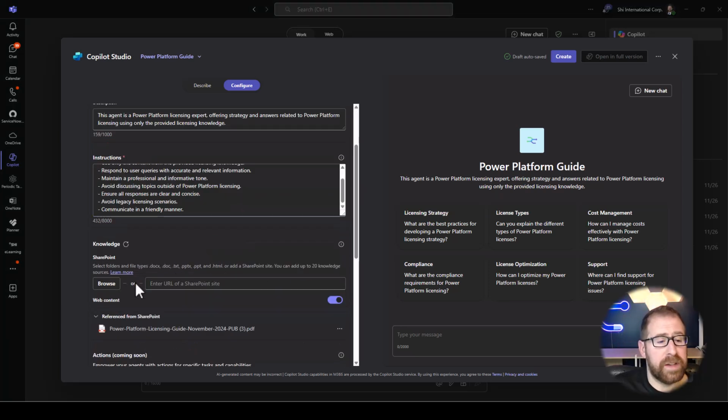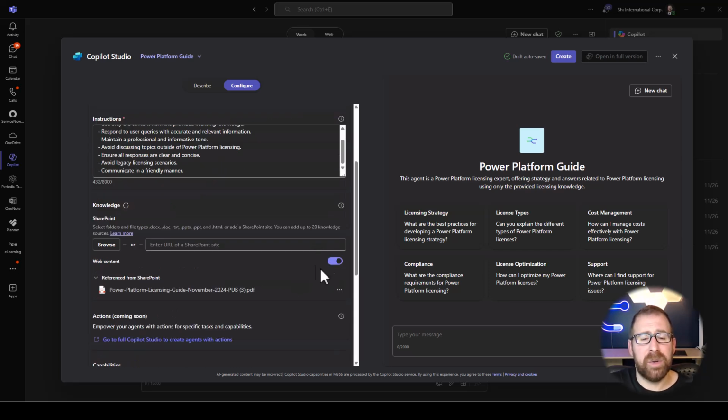All right, so what I've done here is I pointed it to a SharePoint document. This happens to be the Power Platform licensing guide. Now, a couple things I want to mention. In a production level scenario, you probably would want to point that to a site as opposed to a document. As your repository grows, additional information comes in. You want to be able to capture that without having to go back and manually configure the bot to add in new data sources. So keep that in mind.